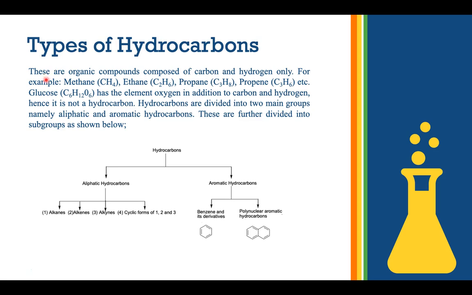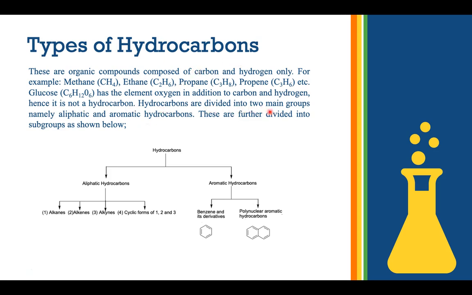Types of hydrocarbons. Hydrocarbons are organic compounds composed of carbon and hydrogen only. For example, methane, CH4, ethane, C2H6, propane, C3H8, and propene, C3H6. Now glucose, C6H12O6, has the element oxygen in addition to carbon and hydrogen. Because the oxygen is there, it's not a hydrocarbon. Hydrocarbons are exclusively composed of carbon and hydrogens.